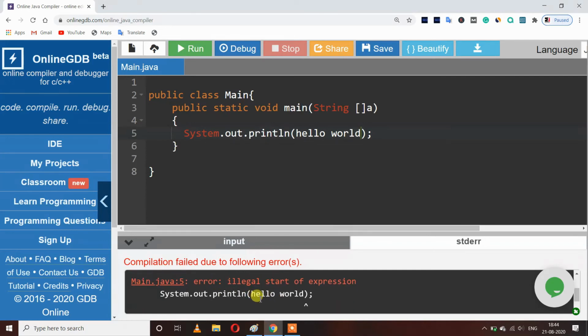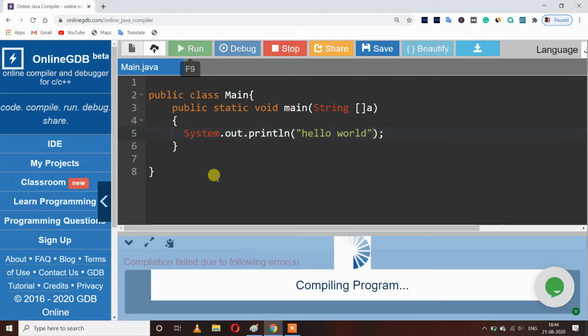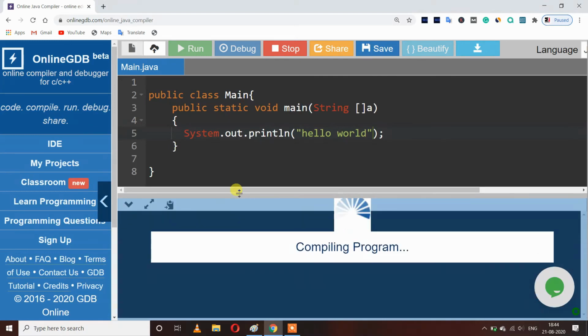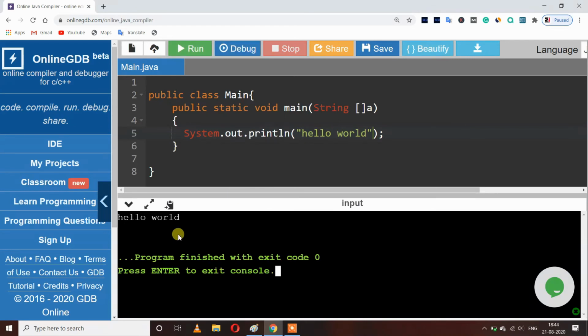That's why we are getting an error. Now let's use double quotes here like this and see what happens. So we are getting hello world as our output. So whatever we want, we only have to pass it in the println method.